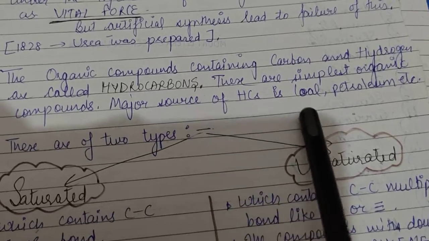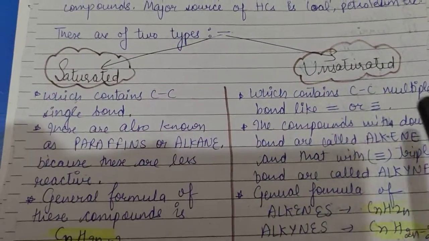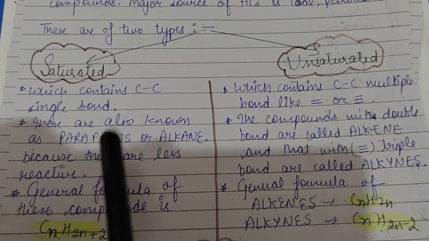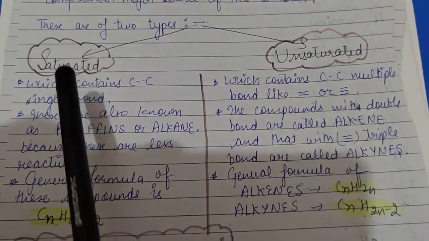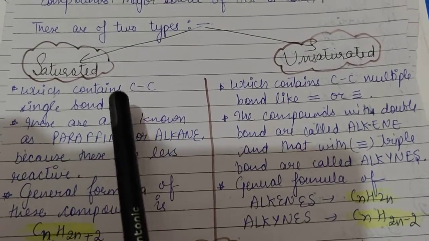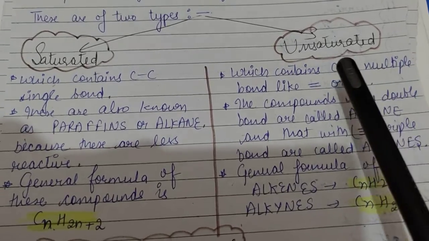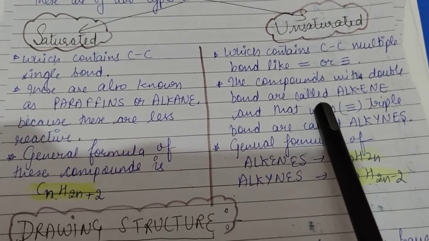The major sources of hydrocarbons are coal and petroleum, and these hydrocarbons are basically of two types, saturated and unsaturated. Saturated hydrocarbons contain carbon-carbon single bonds, and unsaturated hydrocarbons contain carbon-carbon multiple bonds.